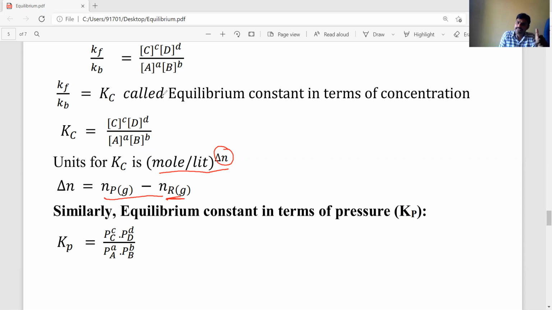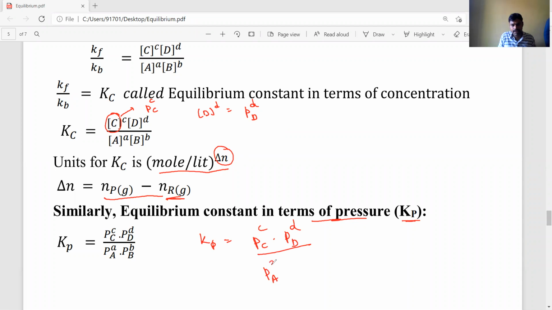If we use pressure in the same place as concentration, we get Kp. In the Kp formula, [C] power c becomes Pc power c, and [D] power d becomes Pd power d, because pressure is directly proportional to concentration. That's why Kp is equal to Pc power c into Pd power d by Pa power a into Pb power b.